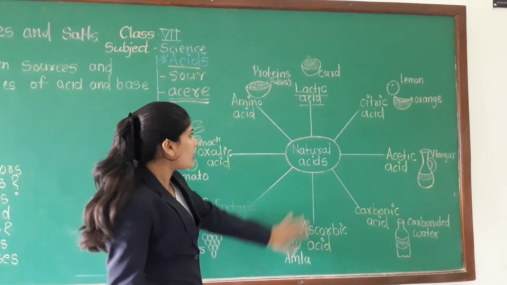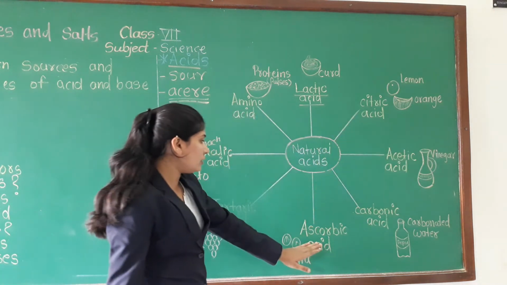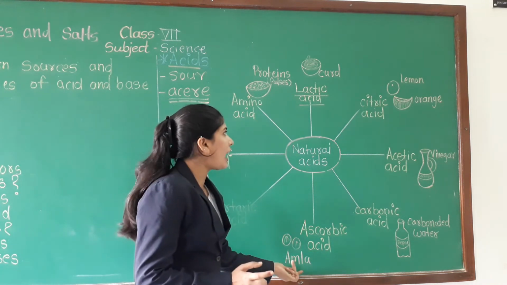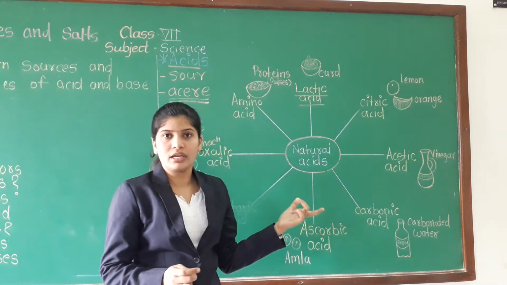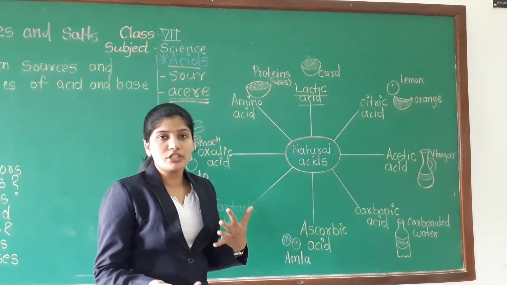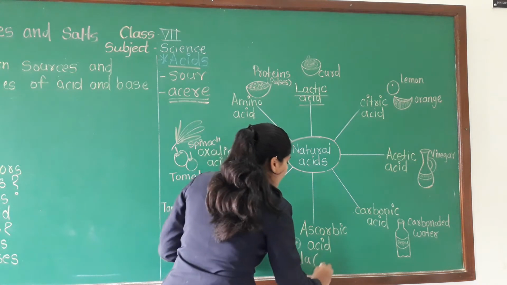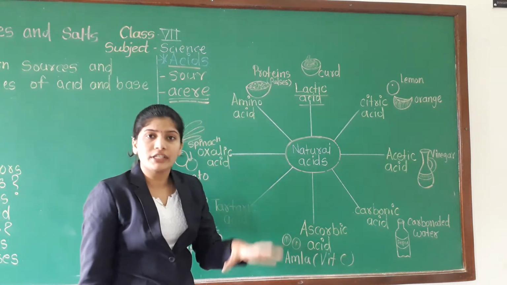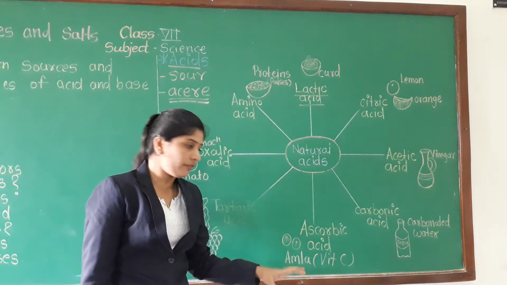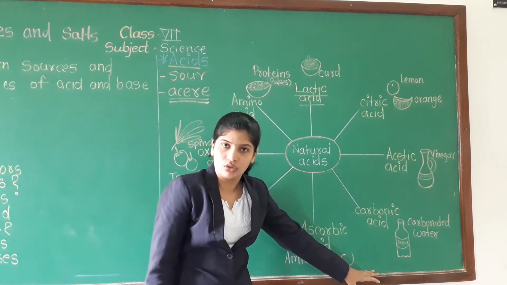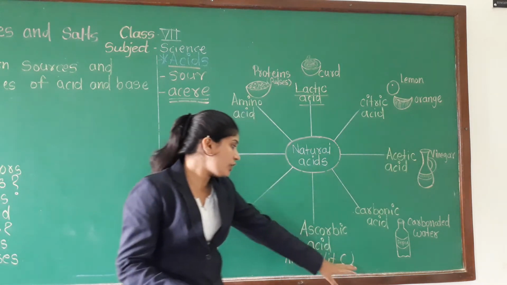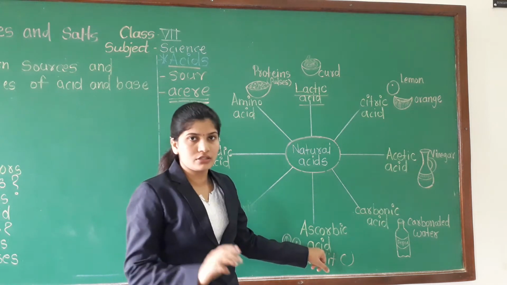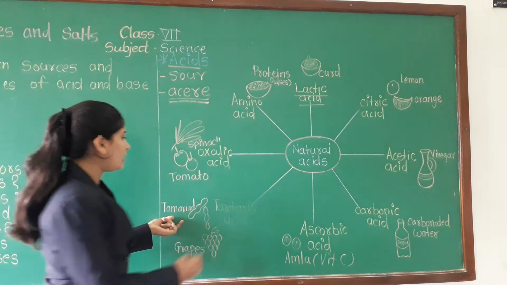You can see here that citric acid and ascorbic acid are both different. Amla, lemon and oranges, some are citrus fruits. In amla, vitamin C is present. So whatever fruits have vitamin C, which acid is present in them? Ascorbic acid is present. Understood? Yes. Next one is your